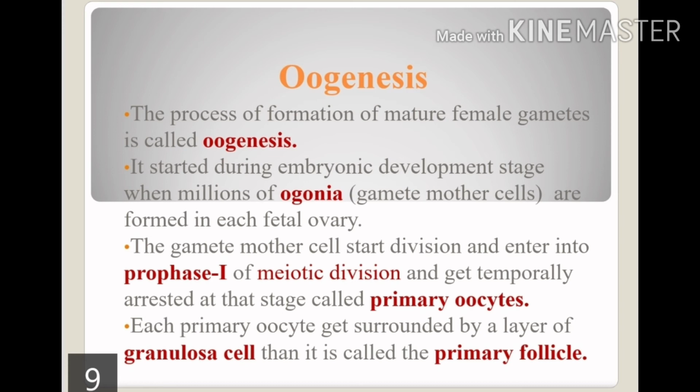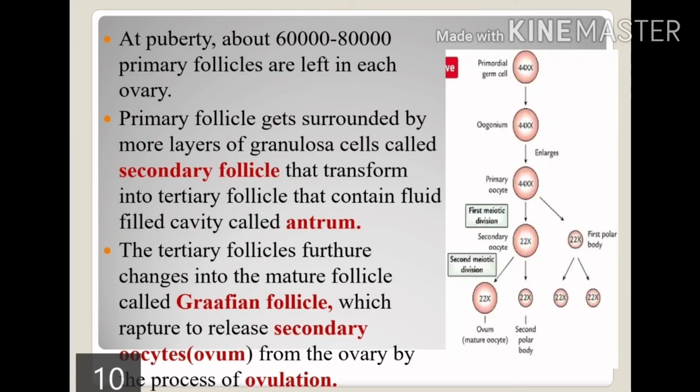Each primary oocyte gets surrounded by a layer of granulosa cells that protect these oocytes, and it is called the primary follicle. So at puberty, there will be 60,000 to 80,000 primary follicles left in each ovary, and a primary follicle gets surrounded by more layers of granulosa cells, which is called the secondary follicle.